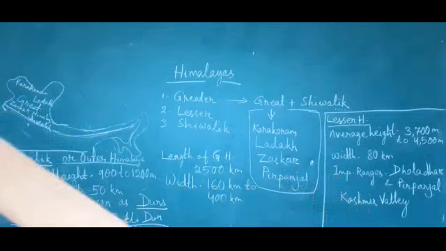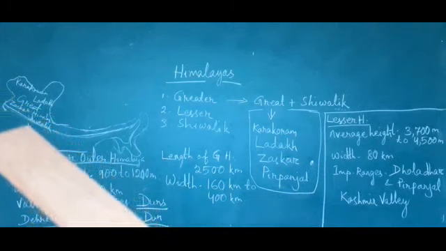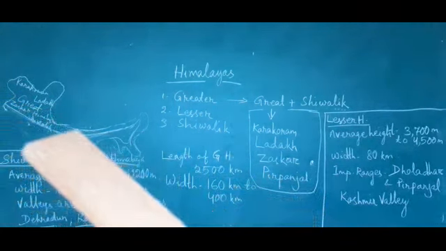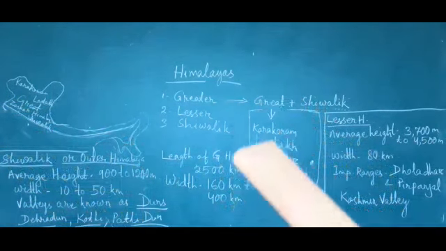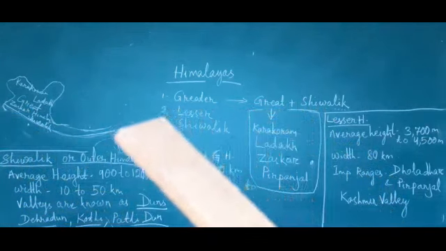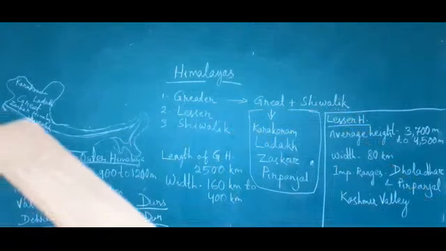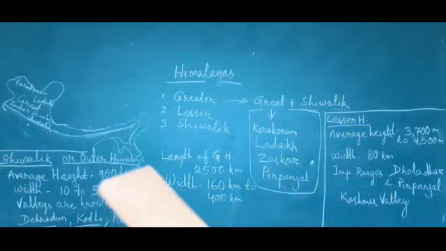Then Zaskar, here it is, and it is parallel to the Pir Panjal, and parallel to the Shivalik mountain ranges. These are the important mountain ranges of the Great Himalaya, and this Greater Himalaya includes the Great Himalaya and Shivalik.